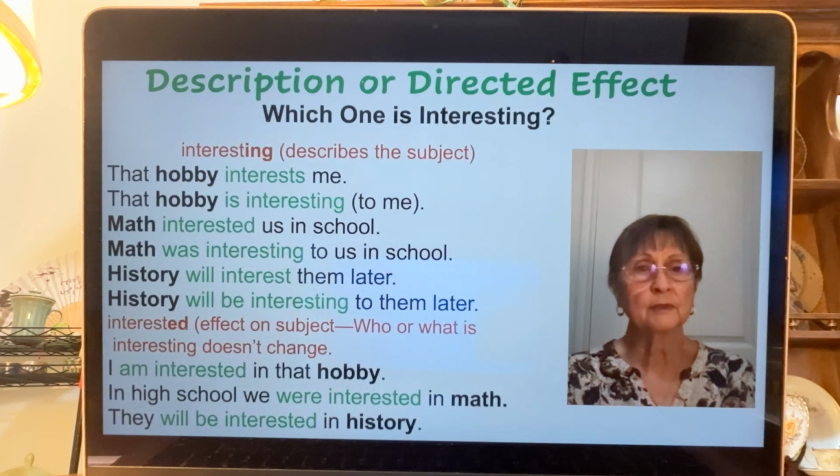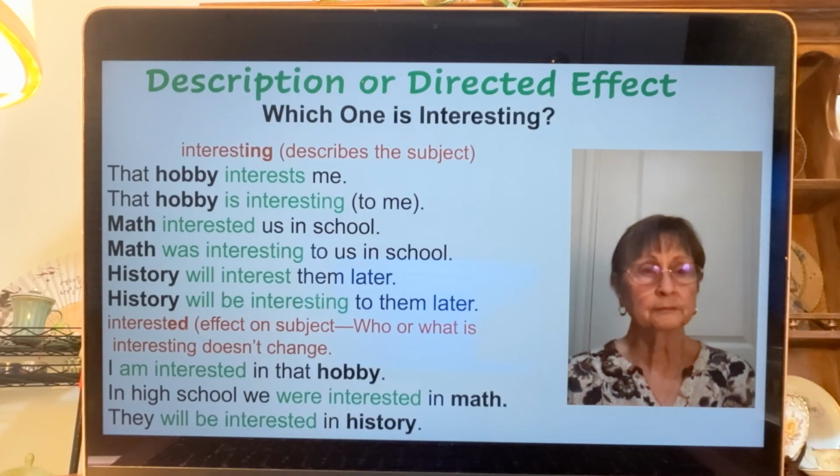Some more examples. Which one is interesting? That hobby interests me. That hobby is interesting to me. We just changed "interests" to "is interesting," but "interesting" now describes the hobby. It's an interesting hobby. Math interested us in school. Now I'm using the past tense, but math was interesting to us in school. Now the "interested" there in the first math sentence is not a verb phrase, so it doesn't apply to this lesson. It's just past tense.